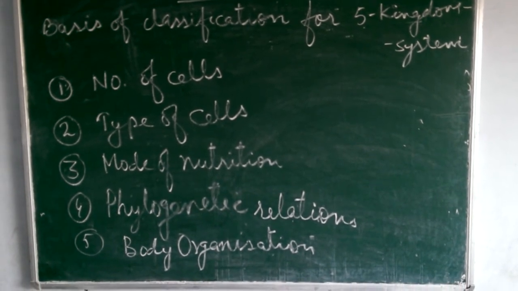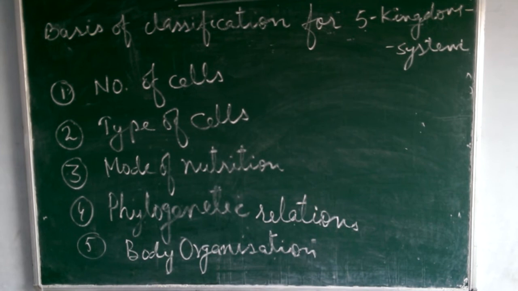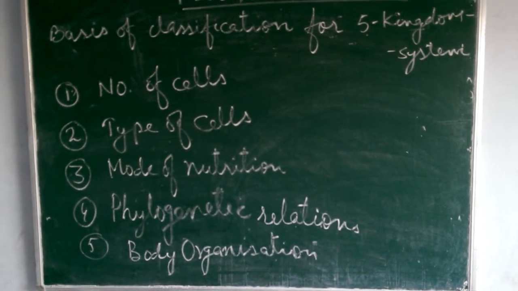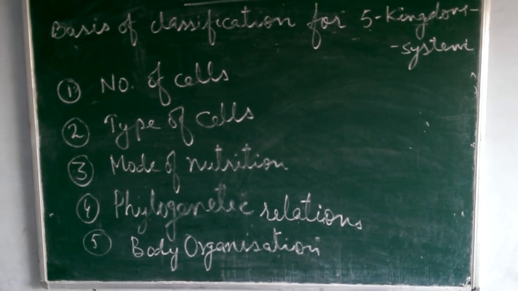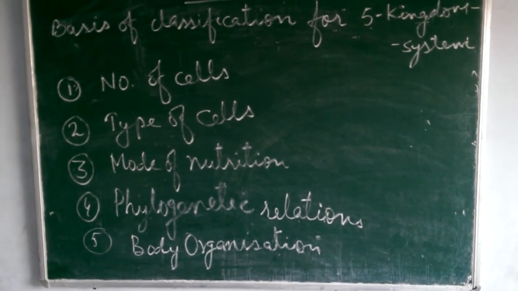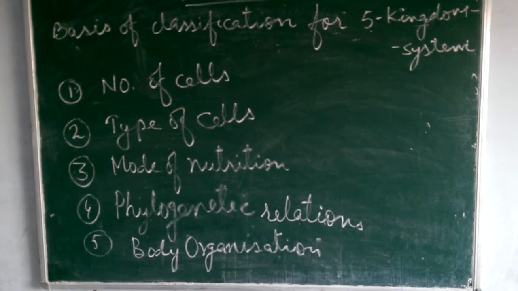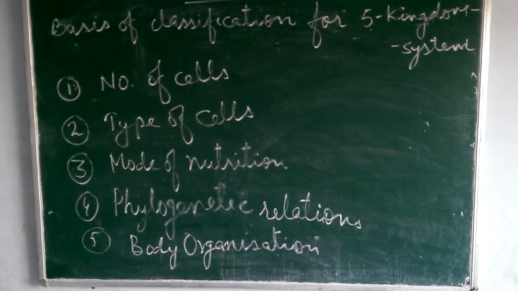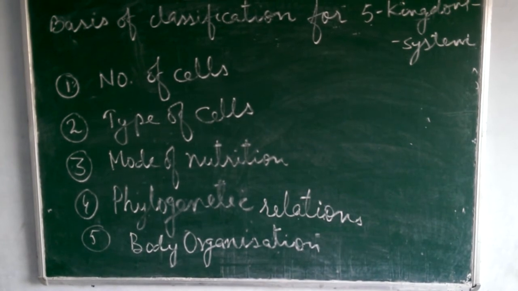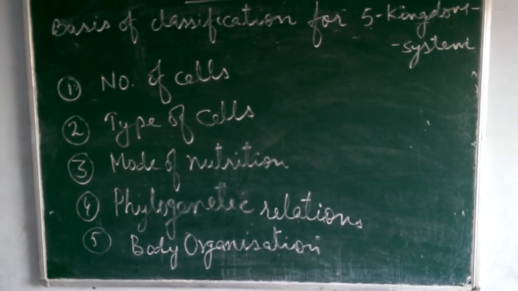On the basis of number of cells, he separated unicellular and multicellular organisms. On the basis of type of cell, he separated prokaryotic and eukaryotic organisms. Prokaryotes were placed in a separate kingdom, Monera.